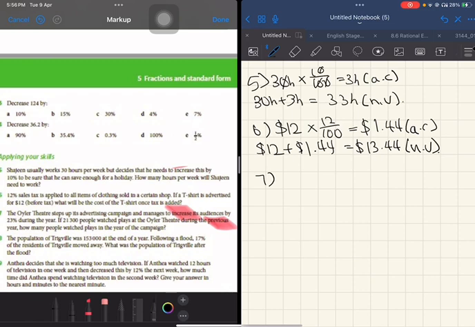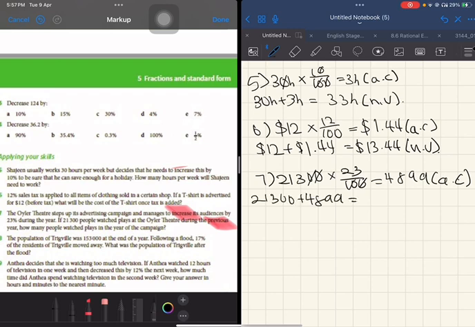So 21,300 times 23%. Discard the zeros. We get 4,899. This is the absolute change. And then you add them up together because it is an increase. This is the answer.